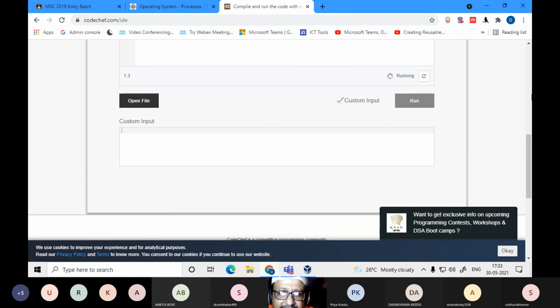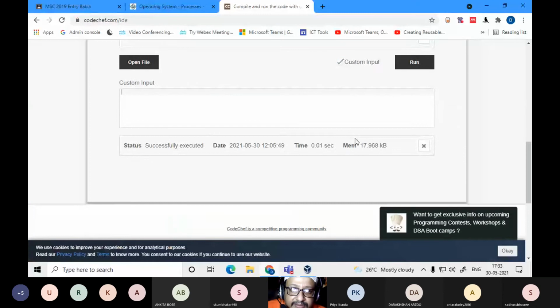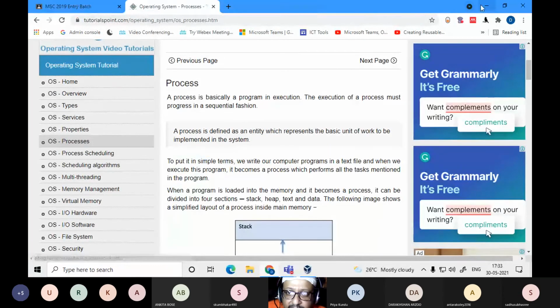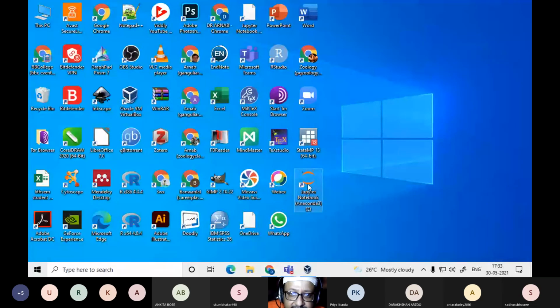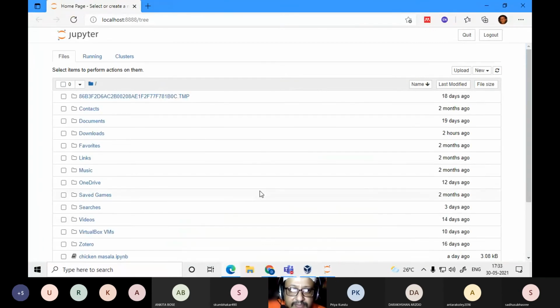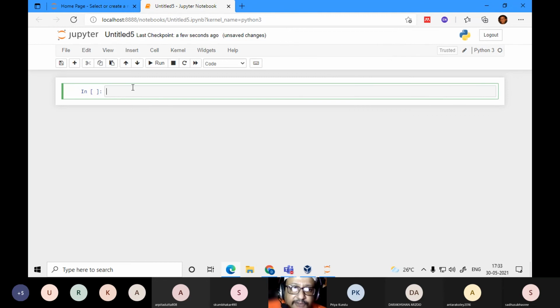I think it's better to do it on another Python. So all these difficult things which you did, you could do on Code Chef also. And you can do it on another program known as Jupyter Notebook. This is specifically for Python.